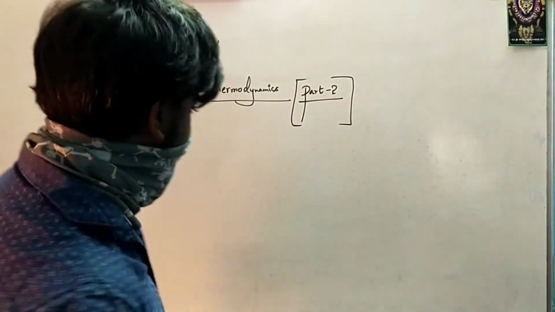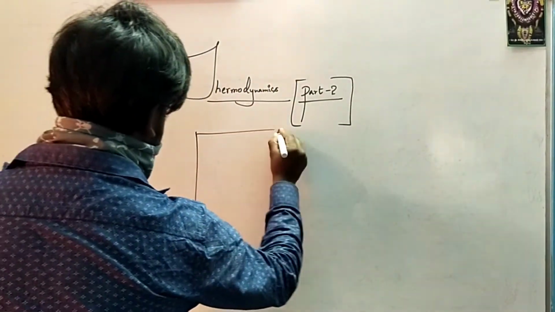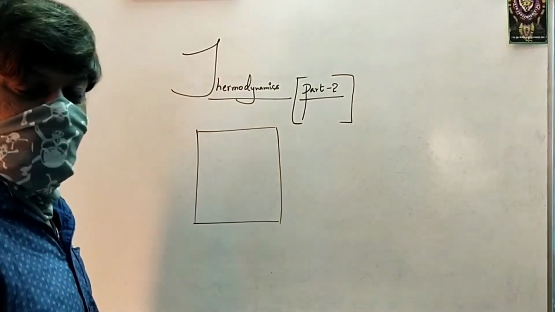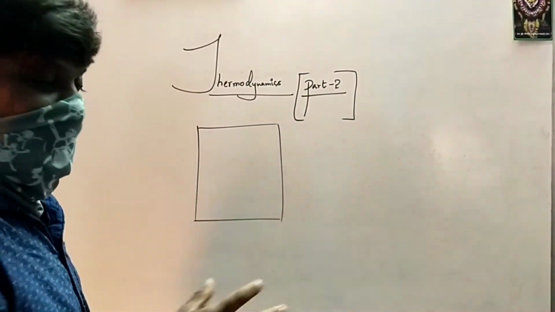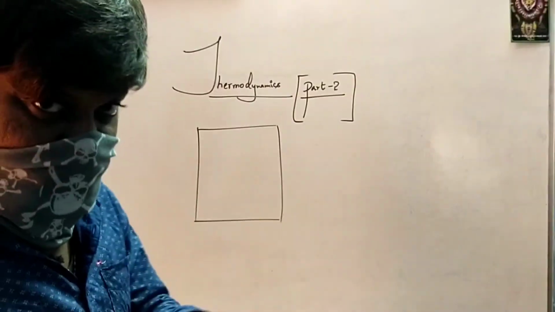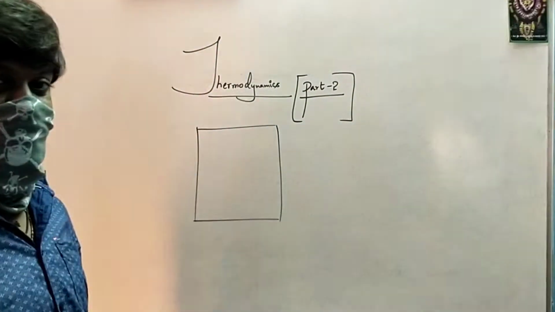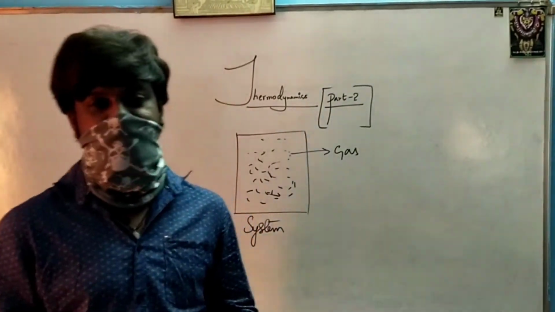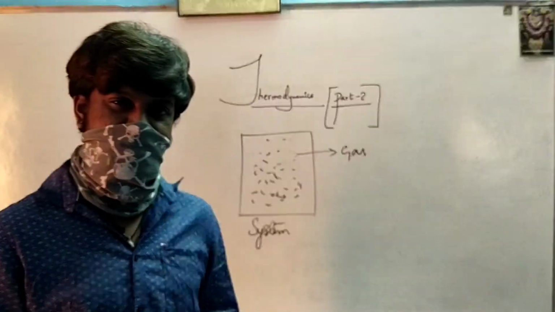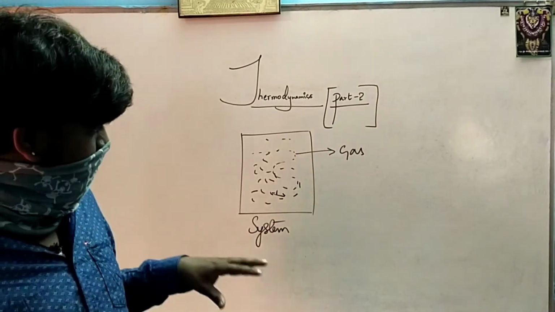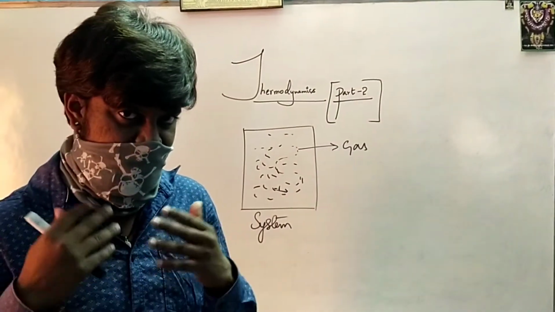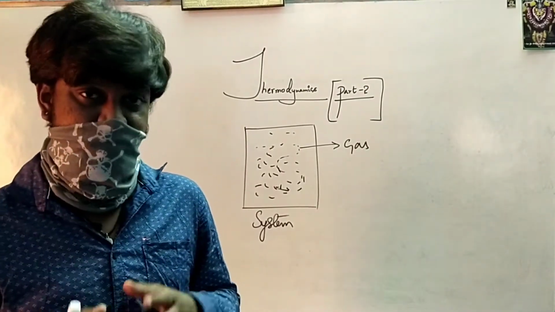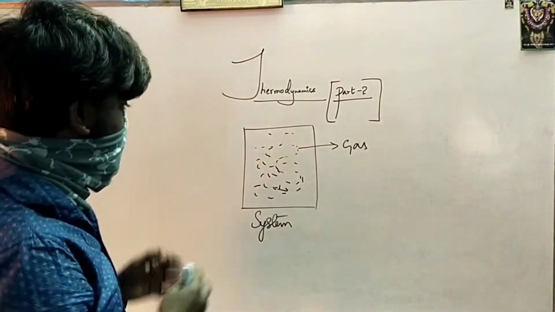If you have a gas trapped inside a closed container, of course in thermodynamics we always say that our system is closed. In a sense, there will be no external addition. In most of the thermodynamical studies, we consider closed systems. In a closed system, you cannot add any more molecules to it, or take out any molecules from it. So, this is a closed system.